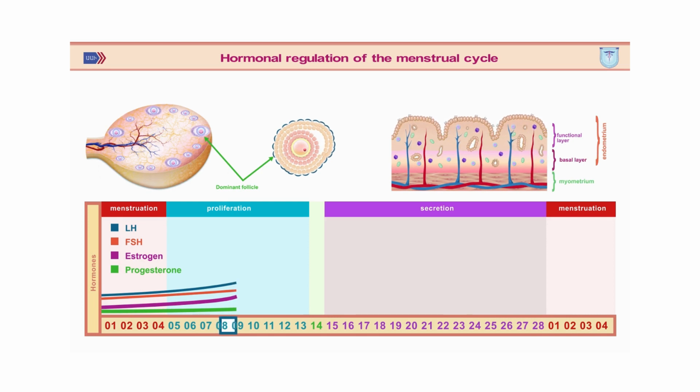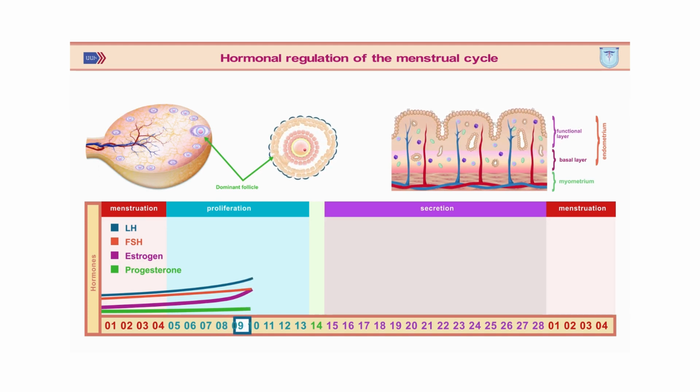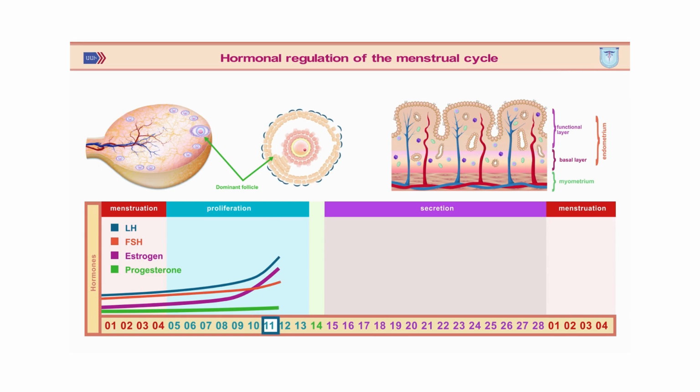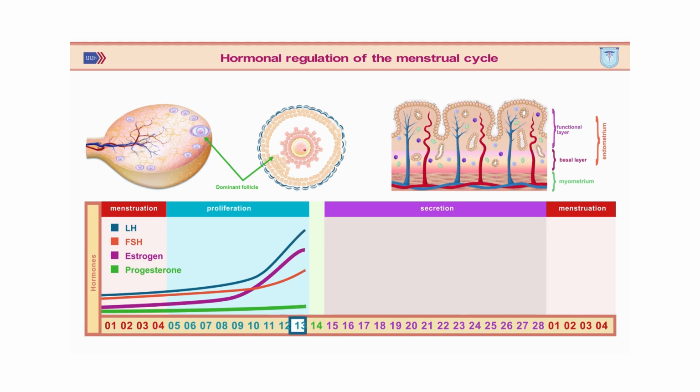From the 8th day of the cycle, the growth of the dominant follicle is accompanied by a significant increase in the level of estrogens, under the influence of which proliferation processes are activated in the endometrium: the growth of glands, stroma, and blood vessels. The increase in the level of estrogens produced by the dominant follicle decreases the level of FSH by a negative feedback mechanism. The LH level, on the contrary, begins to rise under the influence of both the direct positive relationship between estrogens and LH, and the high levels of gonadotropin-releasing hormone.